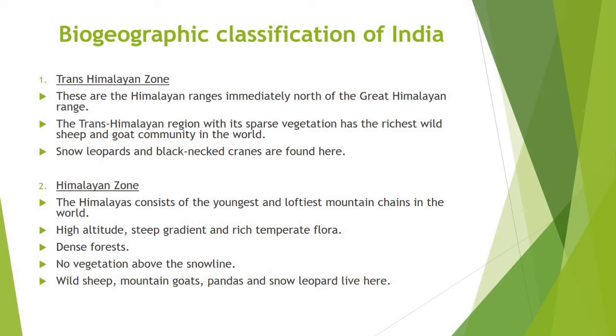Himalayan Zone. The Himalayas consist of the youngest and loftiest mountain chains in the world. Himalayas have attained a unique personality owing to their high altitude, steep gradient, and rich temperate flora. The forests are very dense with extensive growth of grass and evergreen tall trees. Oak, chestnut, conifer, pine, deodar are abundant in Himalayas. There is no vegetation above the snow line. Several interesting animals such as wild sheep, mountain goats, pandas, and snow leopards are found in Himalayan ranges.